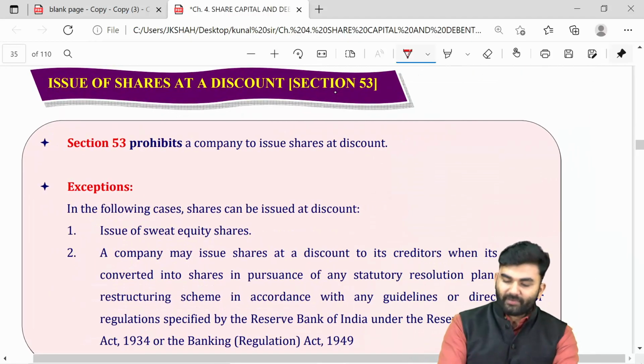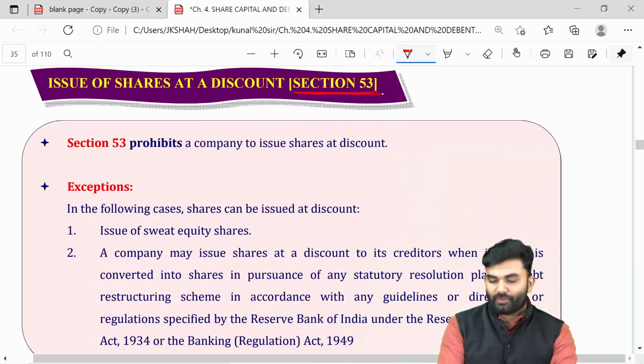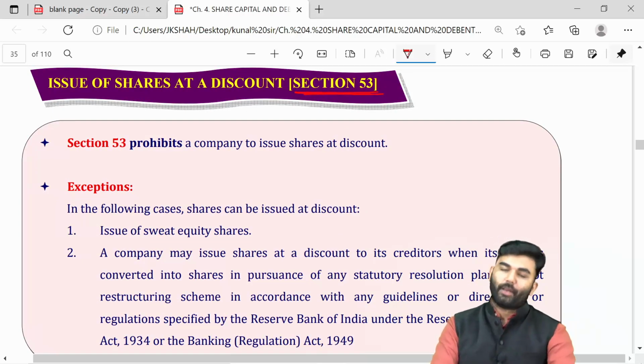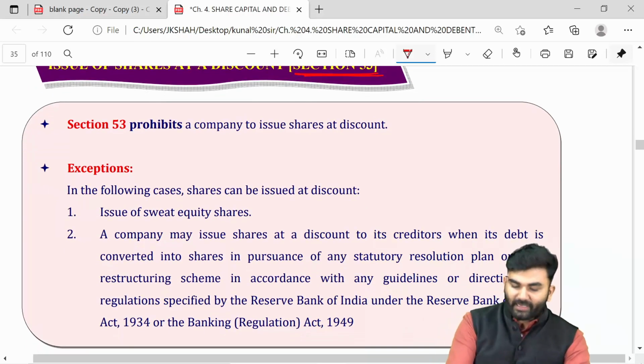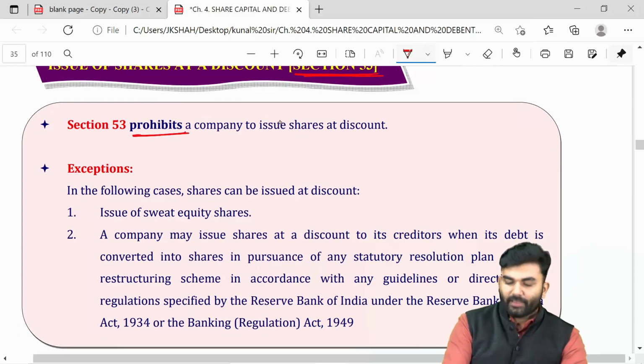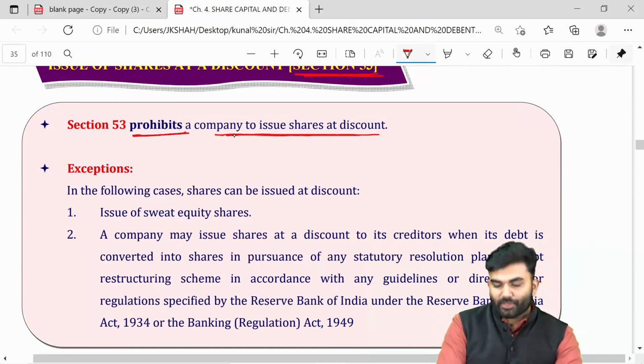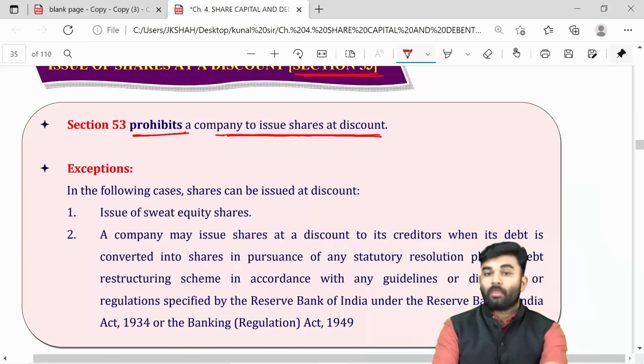The next provision we need to revise over here is section number 53. Section number 53 clearly states that a company is prohibited from issuing shares at a discount.